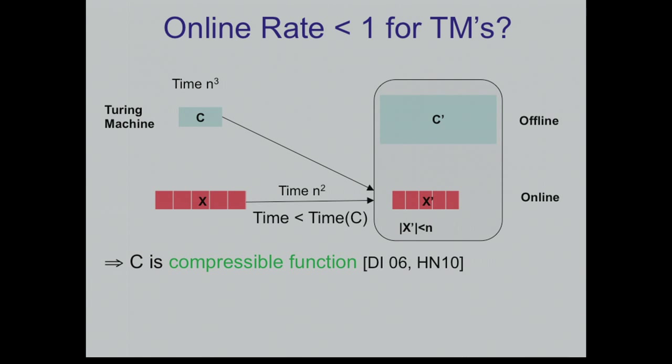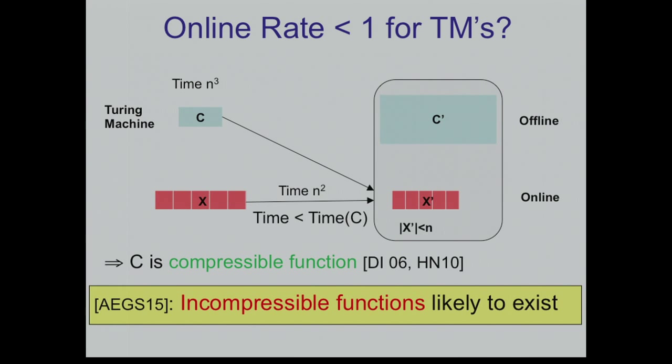And so we can see that if you get such a garbled circuit, then you get a function which is compressible. And recently we showed, together with Fomenko, Kamath and Shaltiel, that incompressible functions are actually likely to exist. Under complexity assumptions, like Nisan-Wigderson and assumptions related to derandomization, we can prove that there are functions which run in time n cubed, such that any n squared player will not be able to compress the function below n bits. Okay. So this means that if you believe these assumptions, then rate below 1 is unlikely to be achieved.